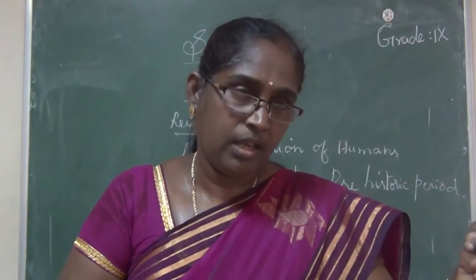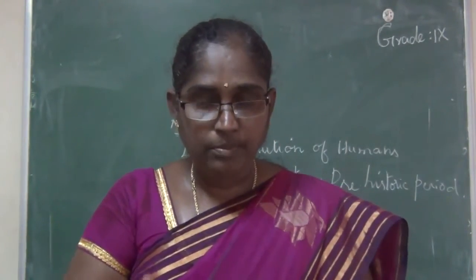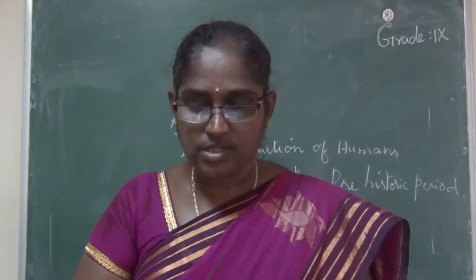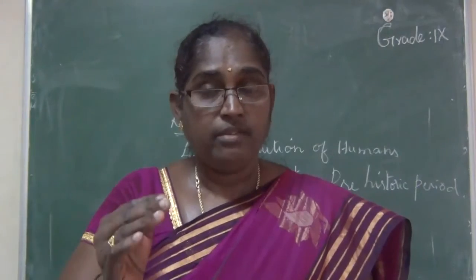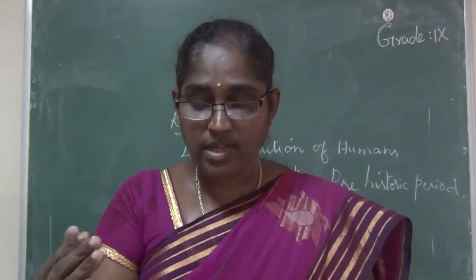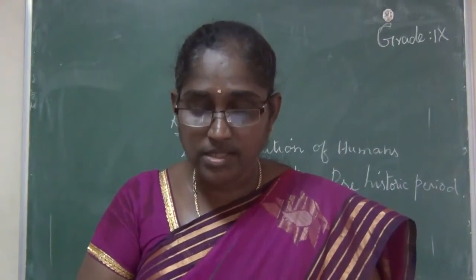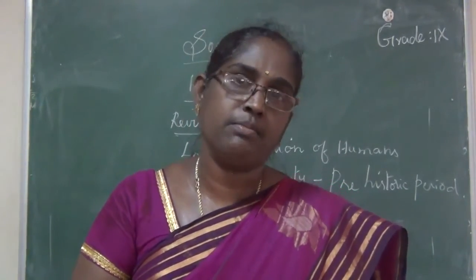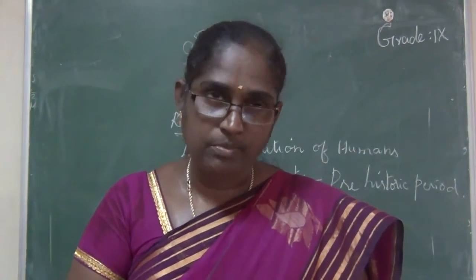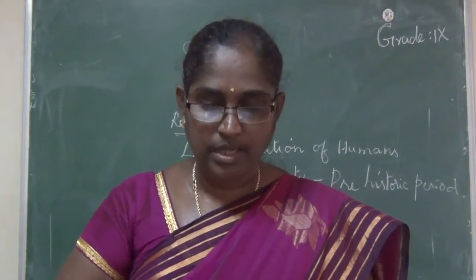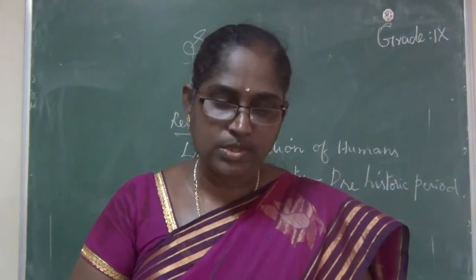In some areas, with the help of irrigation, they did agriculture, and particularly in the deltoic regions irrigation technology developed. Evidence of rice is found in Adichanallur in Thuthukudi district, and Porundal nearby Palani. So we learned question number 1 and question number 2.